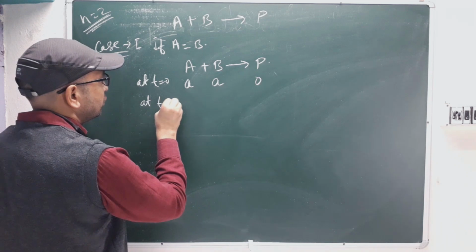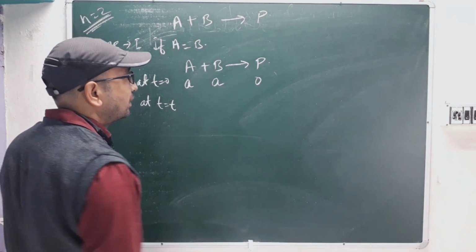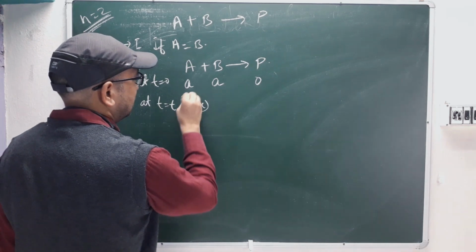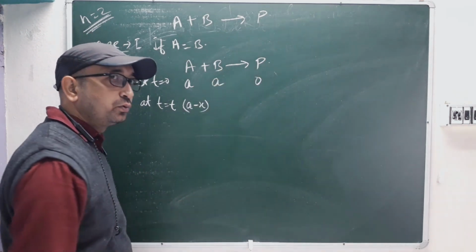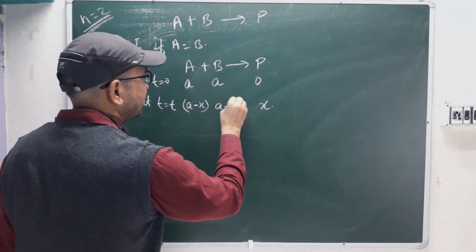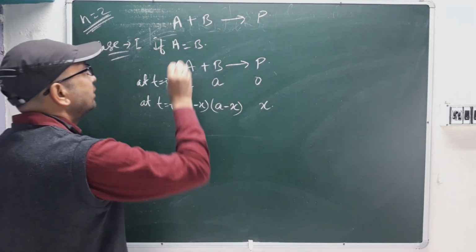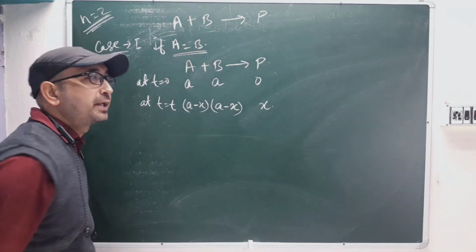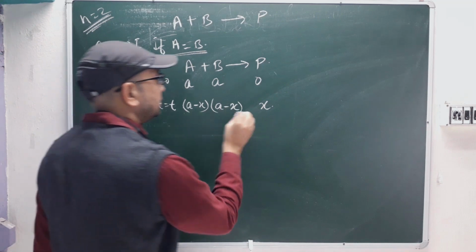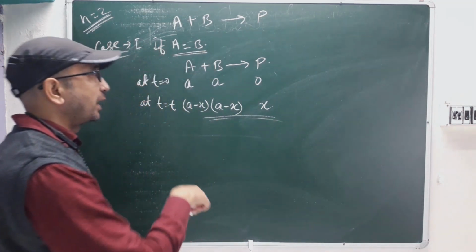At time equal to t, what will happen? Some of the concentration will go away, like A minus X. Just think that X product has formed here. Likewise for B it will also be A minus X, when A equal to B, right? Both reactants are the same. With this equation we are going to write out the rate equation.